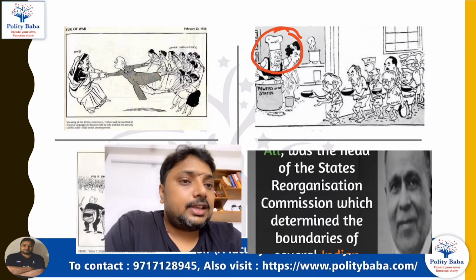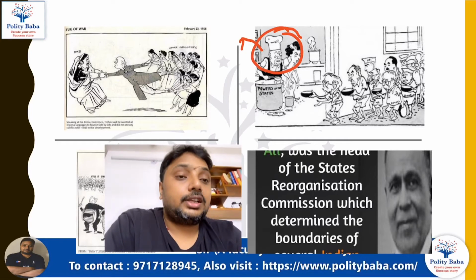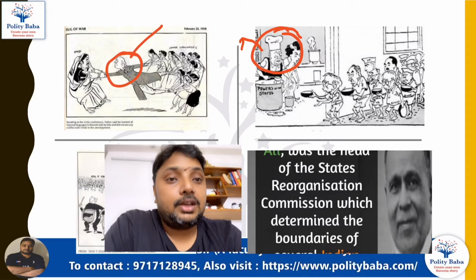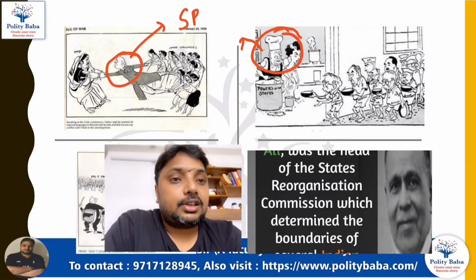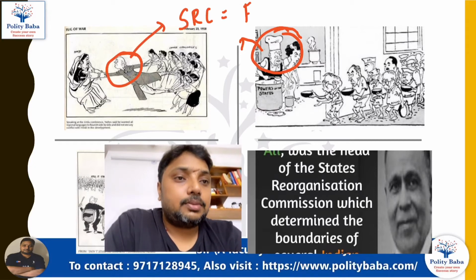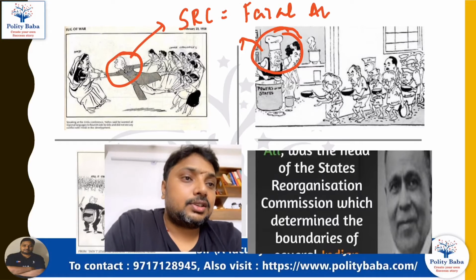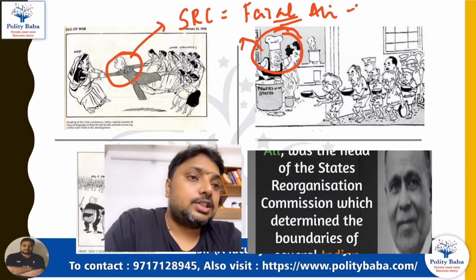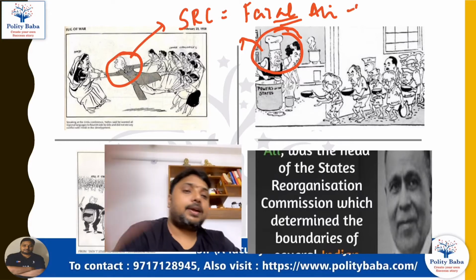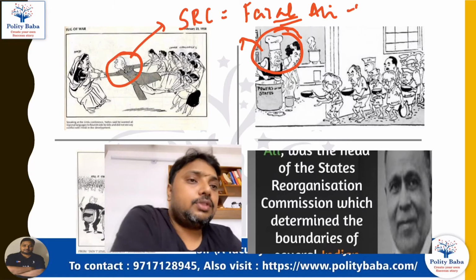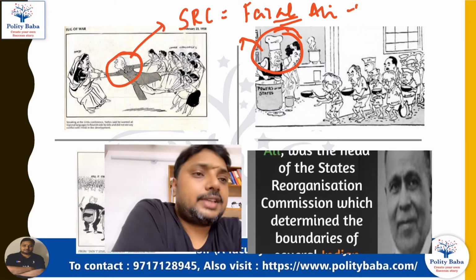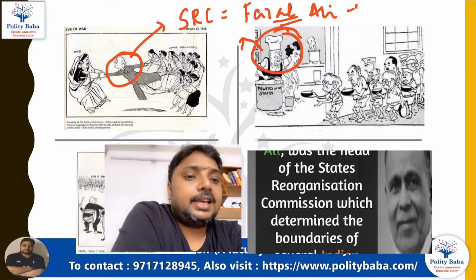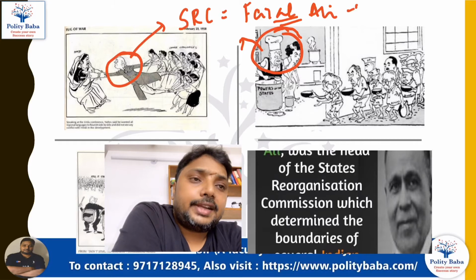And in order to see whether all this can happen or not, Nehru ji formed the first State Reorganization Commission, which was headed by Fazal Ali, one of the judges of the Supreme Court. Apart from Fazal Ali, two more people were there: Hridaynath Kunzru and K.N. Panikkar.